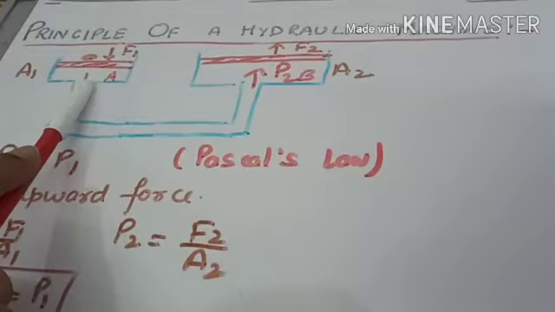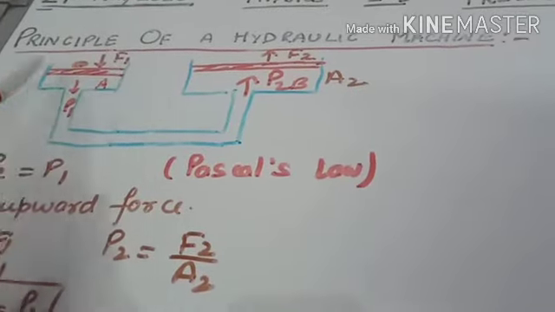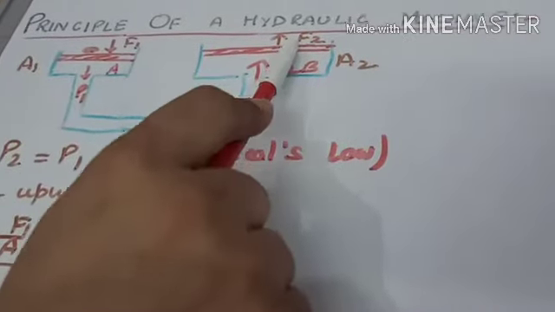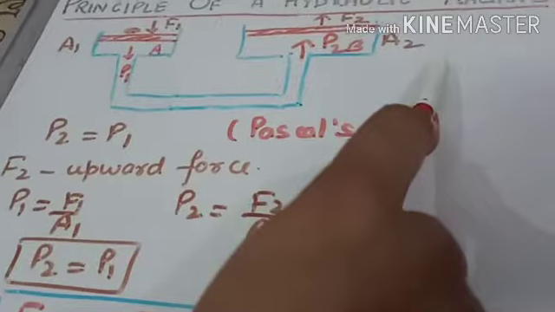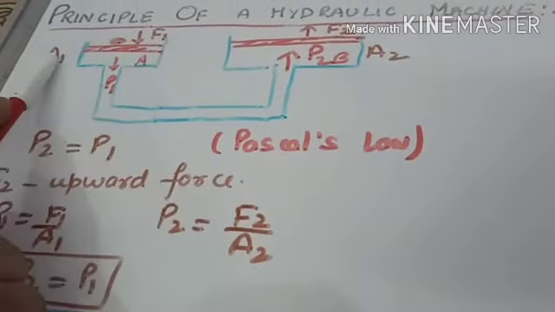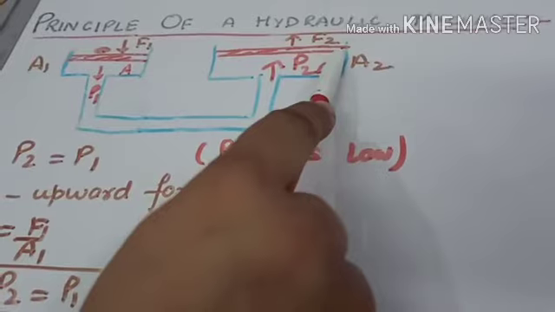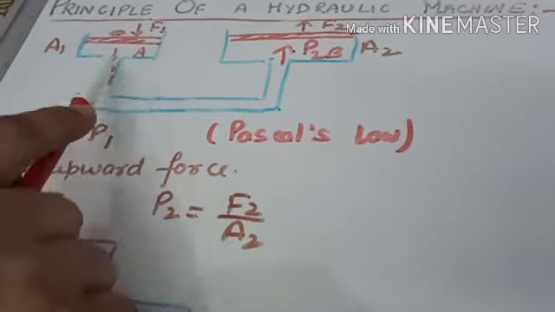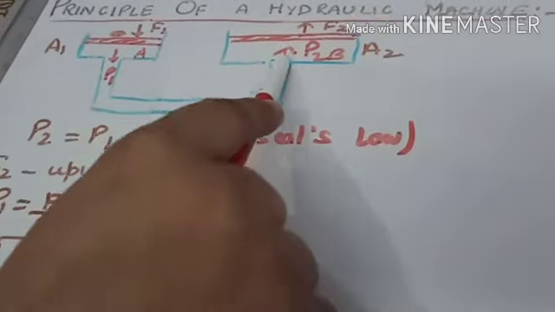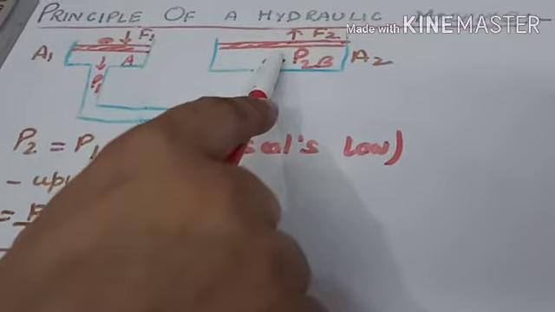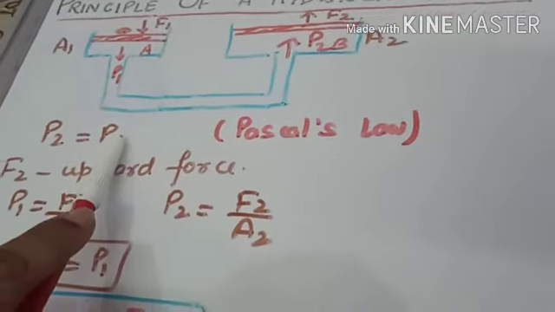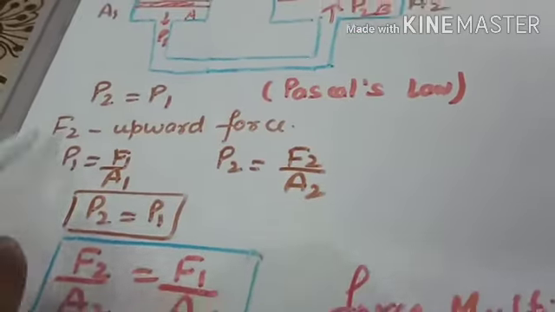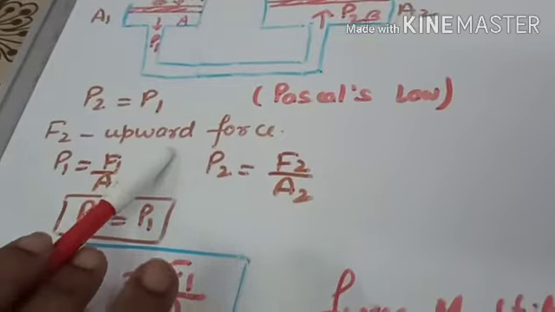The principle says that a small force applied on a small piston is transmitted to produce a large force on the bigger piston. Now F1 is your small force, A1 is your small piston, and F2 is the large force produced on the bigger piston. According to Pascal's law, the pressure P1 is transmitted to the bigger piston, that is P2. Both the pressures P1 and P2 will be equal because of Pascal's law. The F2 force which is produced will be an upward force.